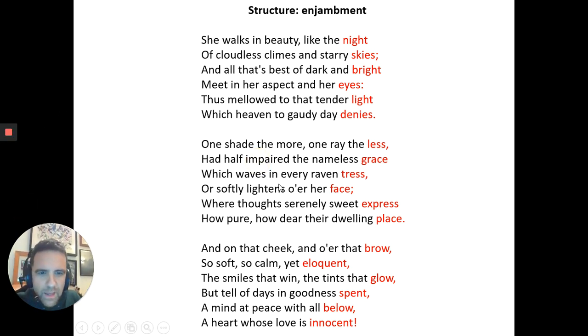Let's just stop that there. Now, let's have a look at the rhyme scheme, and you may have noticed that the first line and the third line and the fifth line rhyme: night, bright, light, and then second, fourth, and sixth: skies, eyes, denies, and we call this an A-B, A-B, A-B rhyming scheme.